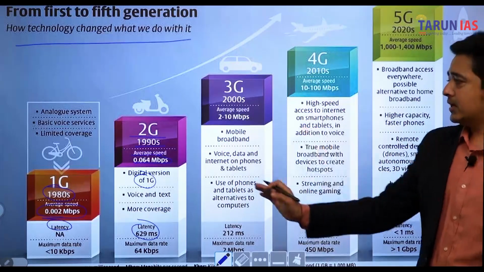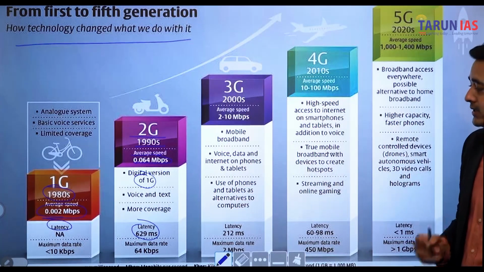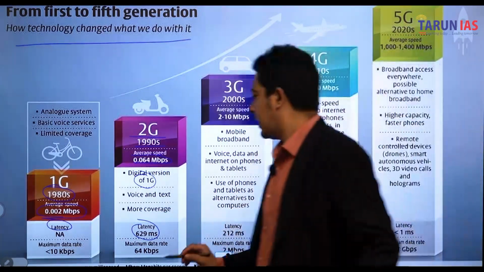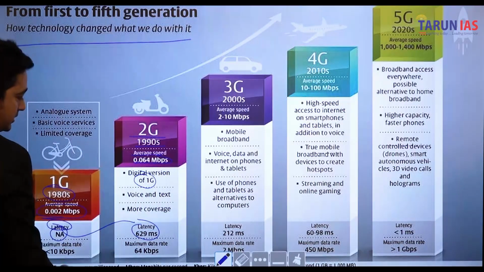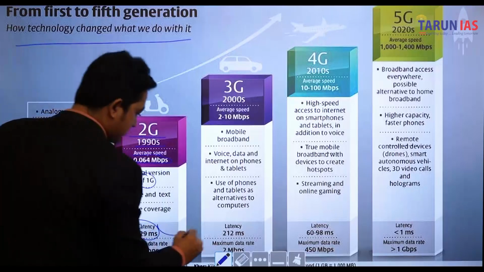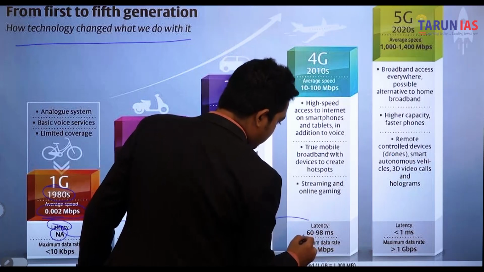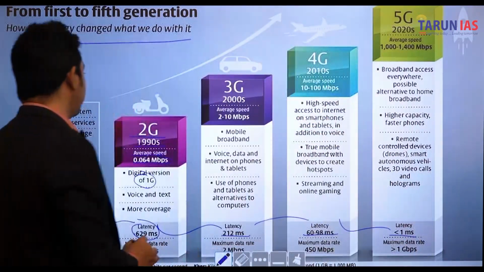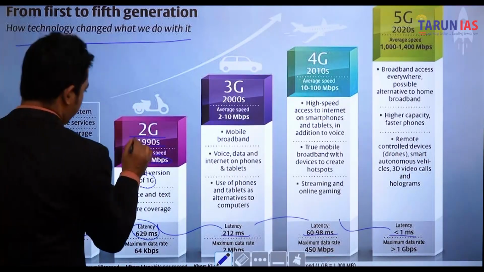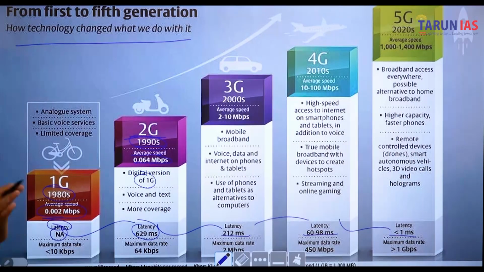So as we can see, here is first G, second G, third G, 4G and 5G. We can see the latency is reducing. Here there is no latency figure. In 2G latency is 629, in 3G it is 212, in 4G we talk about 60 to 90, and in 5G latency is 1 ms. 2G was announced in 1990. The dates need not be recorded; they can be used only in the essay section or in the ethics portion, but not more than that.